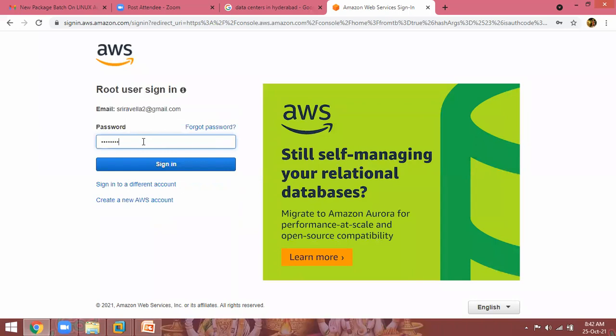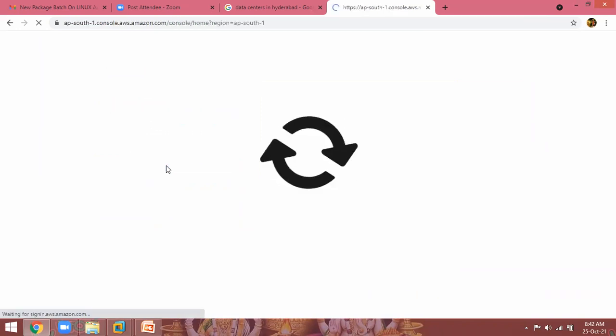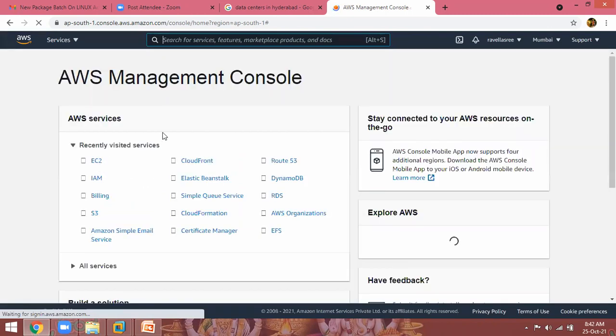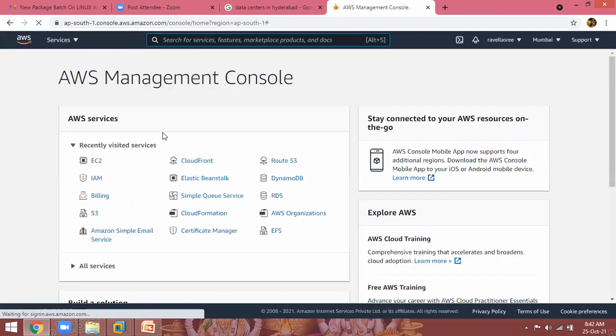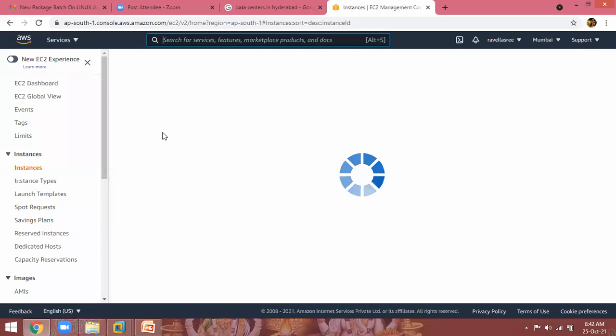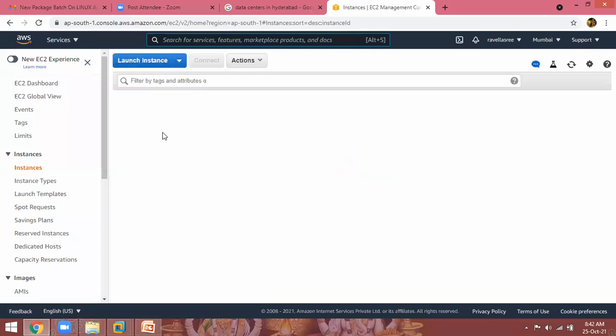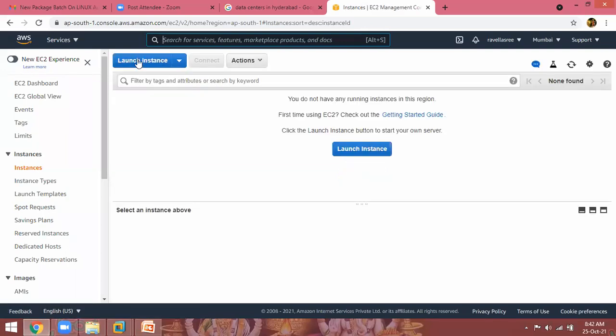Sir, already I told you that it is ready-made, it is already there, predefined. Machines are available, built on top of virtualization. Through the cloud application, we are accessing those resources. Go to servers, EC2 instances. Instances are nothing but virtual servers. Launch my server.